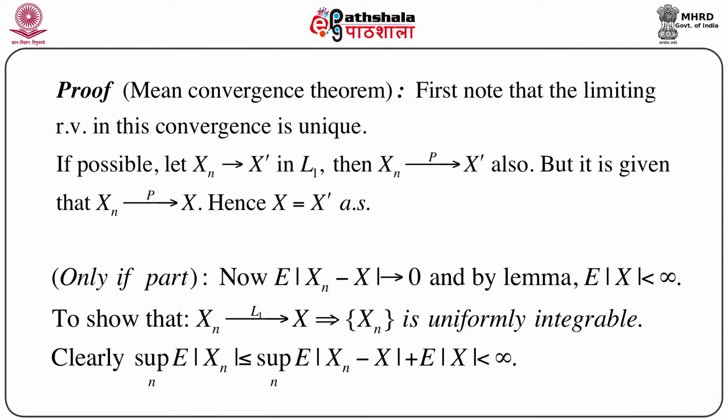For the last part the supremum doesn't matter because there is no n, so it is just expectation of mod X. And again, since Xn converges to X in L1 and by the lemma expectation of mod X is less than infinity, it immediately says that supremum of expectation of mod Xn is less than infinity. So we are slowly approaching the conditions of uniform integrability.